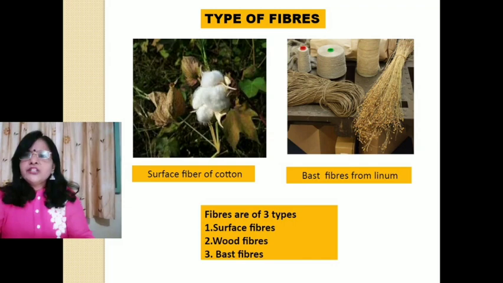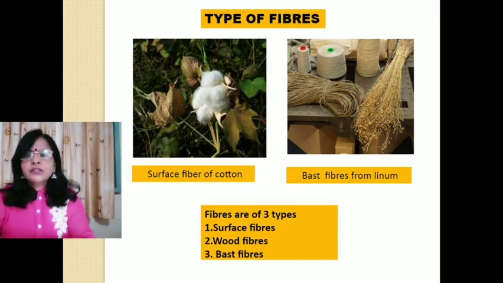Length ranges between 2 to 550 millimeter in angiosperms and 1 to 12 millimeter in gymnosperms. Some of the longest fiber-yielding plants are Linum usitatissimum, Corchorus capsularis, Cannabis sativa. They originate from procambium or cambium or from ground meristem.